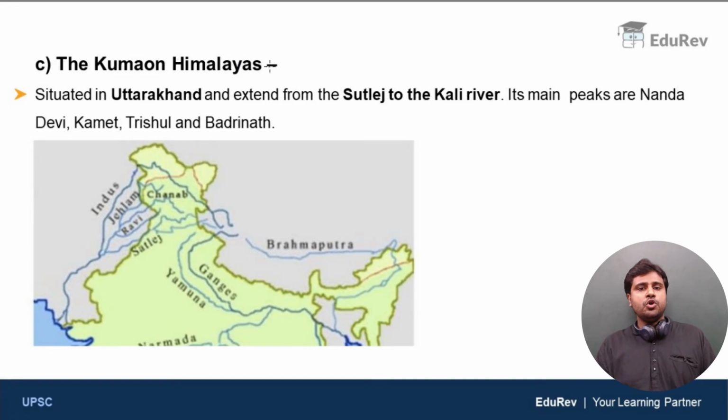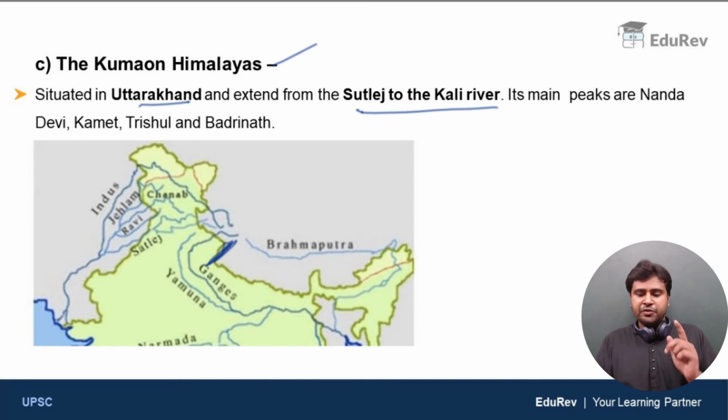Next let us go to Kumaon Himalayas. Kumaon Himalayas are present in Uttarakhand and they extend from Satluj river to Kali river. You can find Satluj river here right in the map. So Satluj river and Kali river. I'm marking the Kali river here. As we have previously discussed, Kali river forms Nepal's western boundary with India. This is just to give you a rough idea.